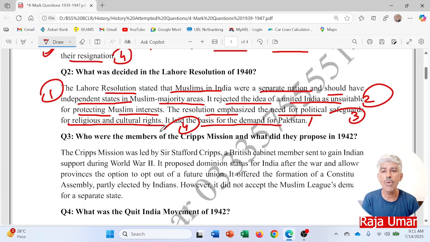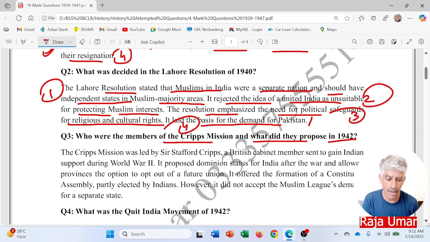So it means that for each 4 marks question, you are supposed to put in 4 points. Who were the members of the Cripps mission and what did they propose in 1942? So this question is related to the Cripps mission.